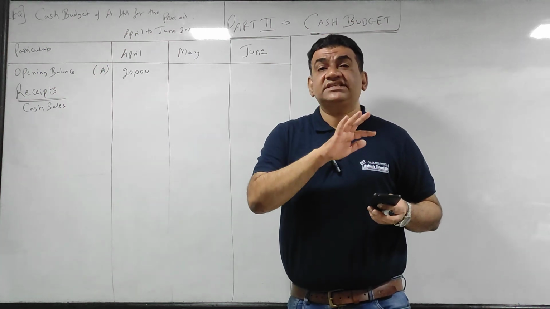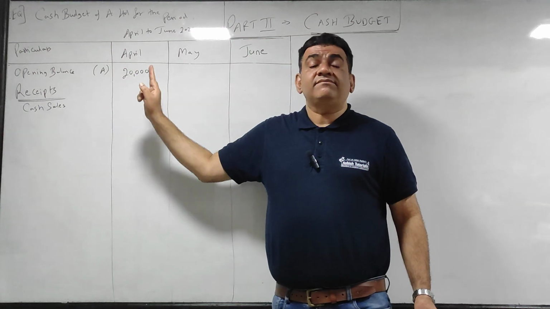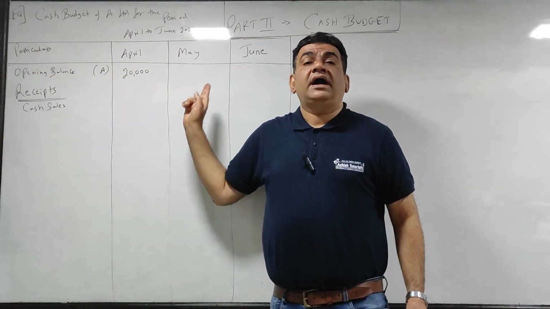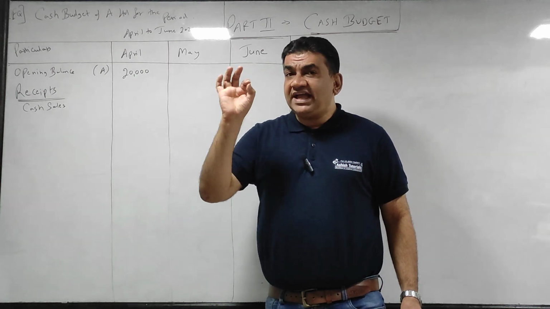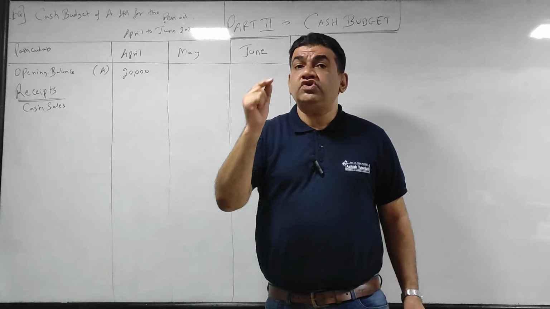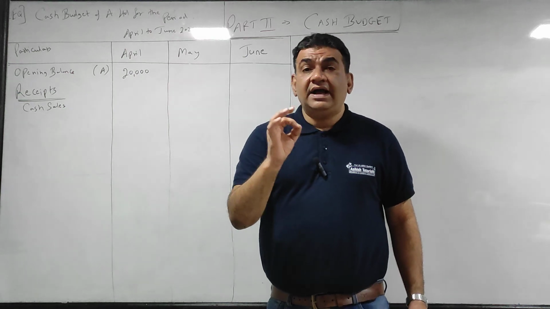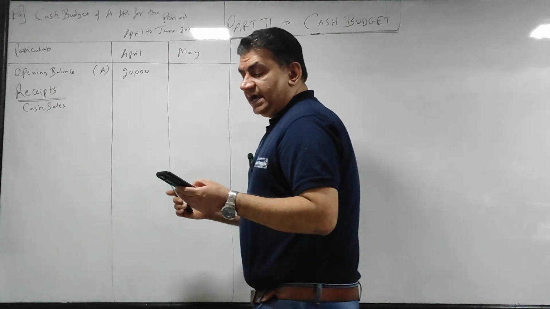So as far as cash sales is concerned, since I am not preparing March का column, I don't need the figure of March because March का cash sales मुझे मार्च में मिलेगा. मैं कैश बजट कौन से पीरियड का बना रहा हूं? I am preparing cash budget for April, May, June. So I will write that only.